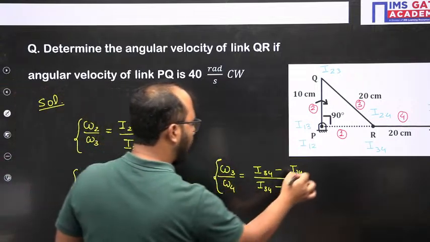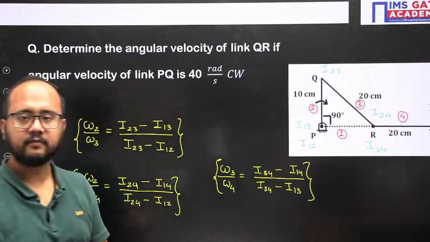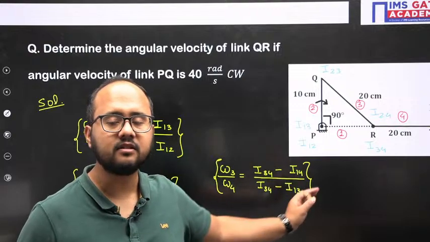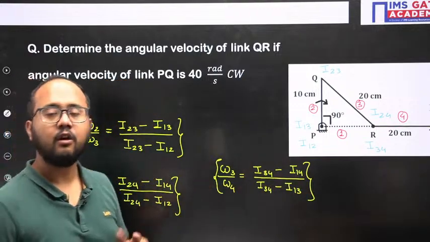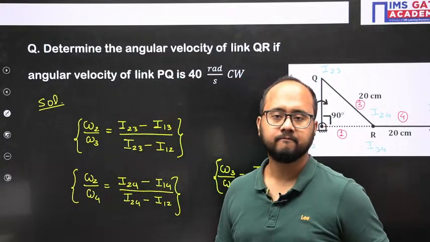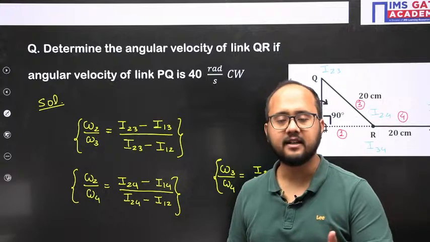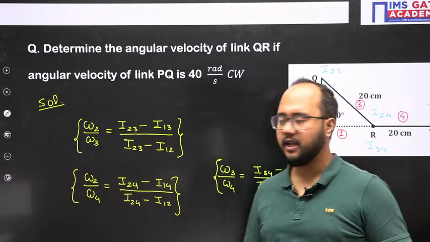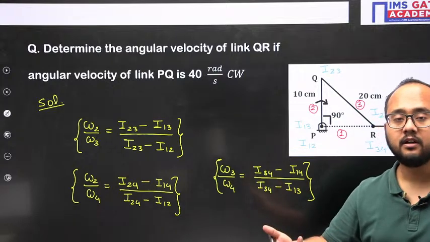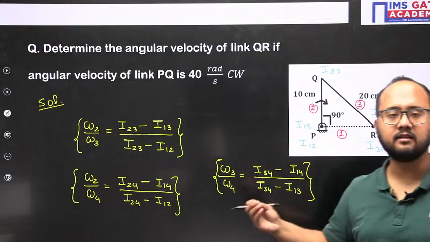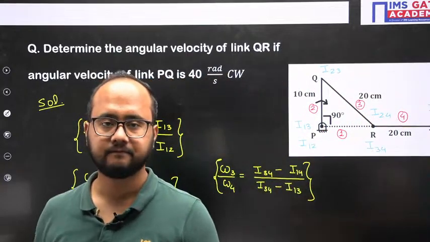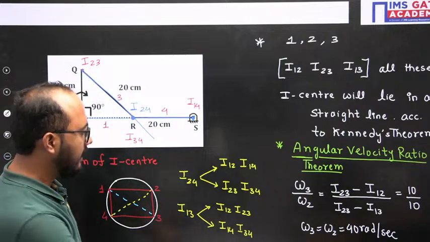Now, no matter whatever question they have asked, whatever kind of mechanism they have given, you can easily solve the problem using this relation. Only one thing is required: identification of the eye center. Once you have identified the locations with the help of Kennedy's theorem, then this ratio we need to apply, and the question will become a matter of seconds for you. You can easily solve it. I hope it is clear, guys.